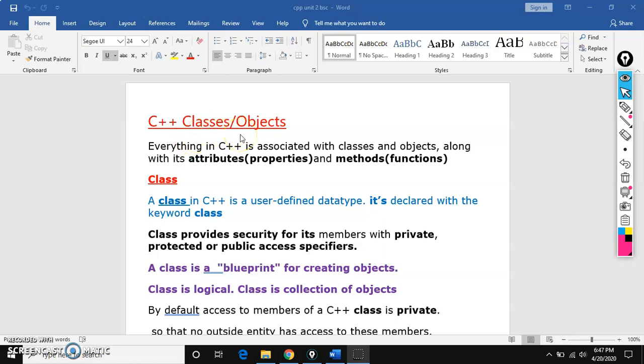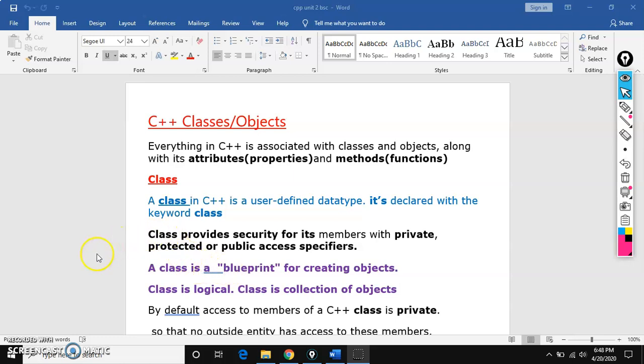The major feature of C++ is classes, that is object-oriented programming. Class is a user-defined data type. In C, we have user-defined data types such as structure, enum, union, typedef, and so on. Class also belongs to user-defined data types. It is similar to structure only.